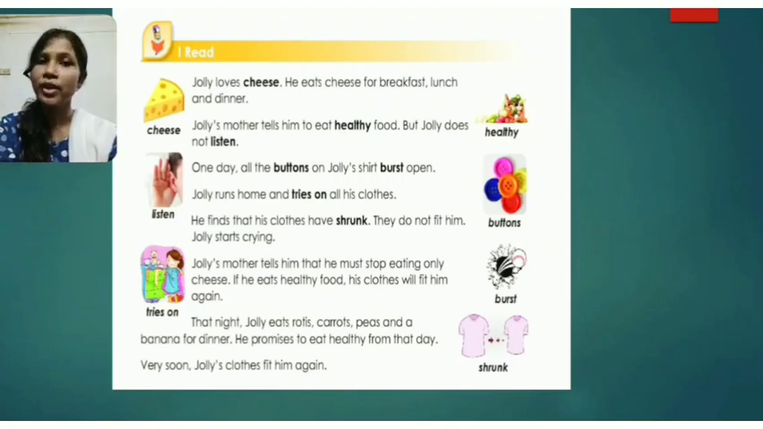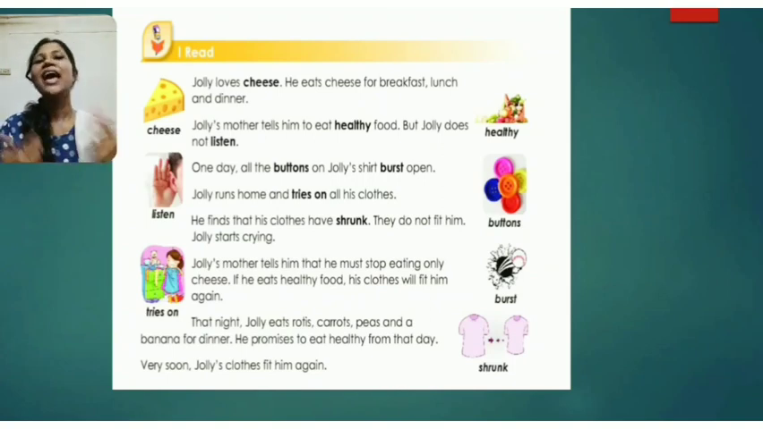So that night, what happened? Jolly eats only rotis, carrots, peas and banana for dinner. So he has taken a healthy diet, a healthy dinner. He promises to eat healthy from that day. So from that day, he promises to eat healthy food. As a result, what happened? Very soon, Jolly's clothes fit him again. So again, all his clothes started fitting him and he became very happy.